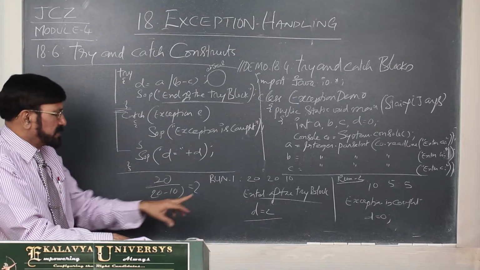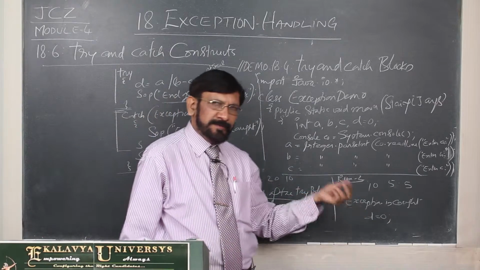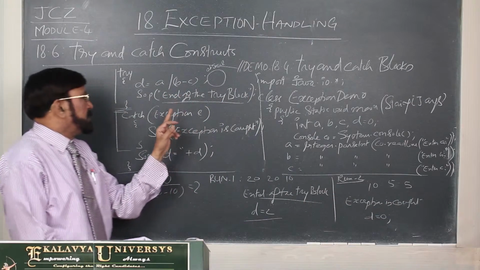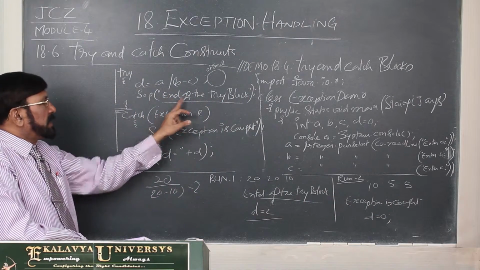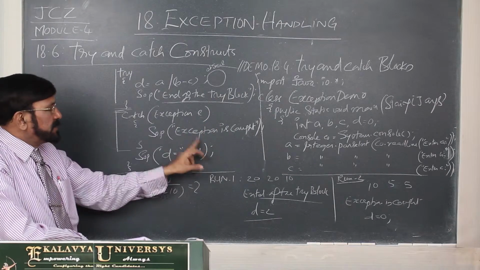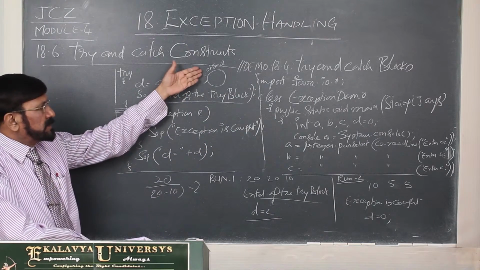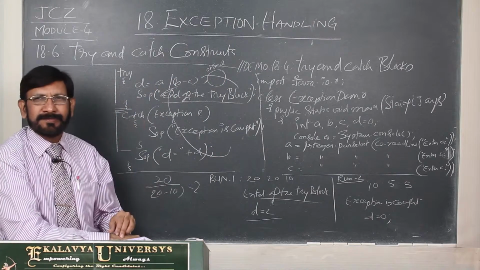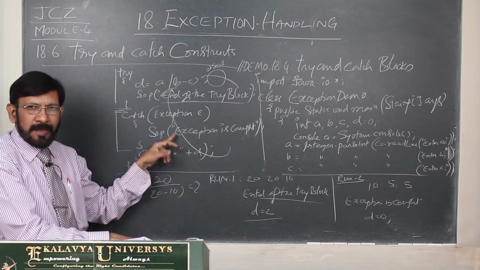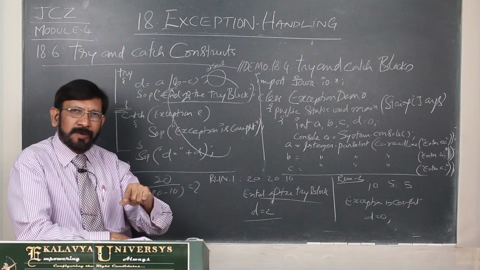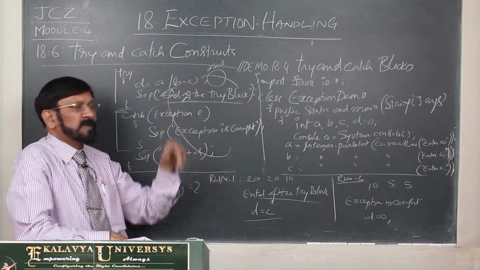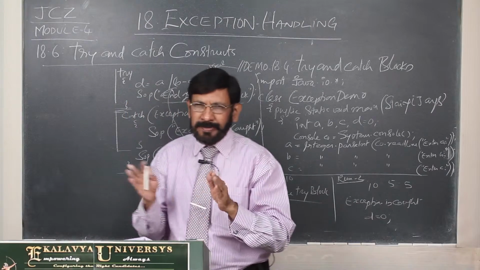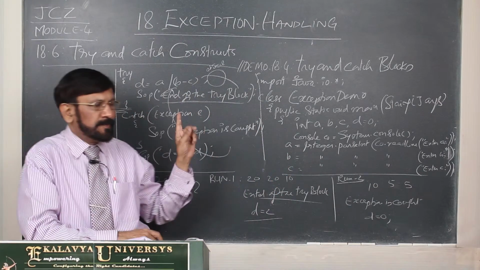Now, in the case of failure, when the exception is thrown, what is printed? 'Exception is caught.' End of the try block is not printed, and this is printed. What happens? Once the exception is thrown from here, the control never goes here. Control comes into this block. Once control comes into the catch block, there is no question of going back to the try block again. That's why this was not printed, this is printed. This is the basic detail about the try block and catch block.